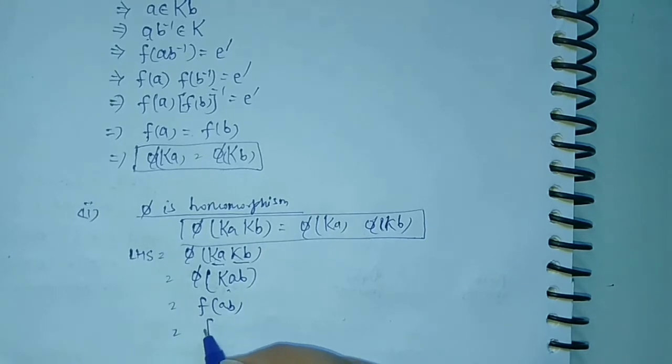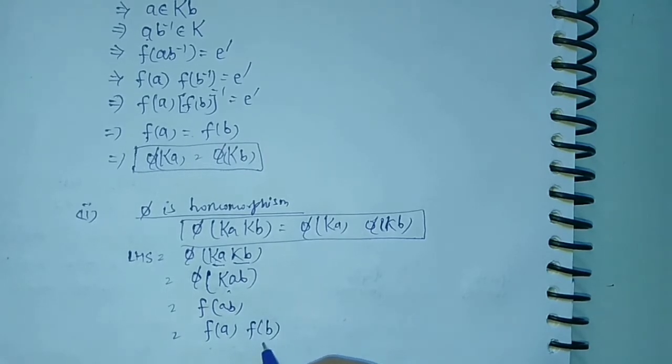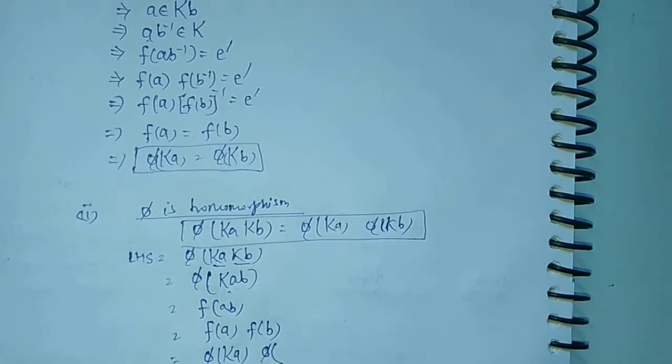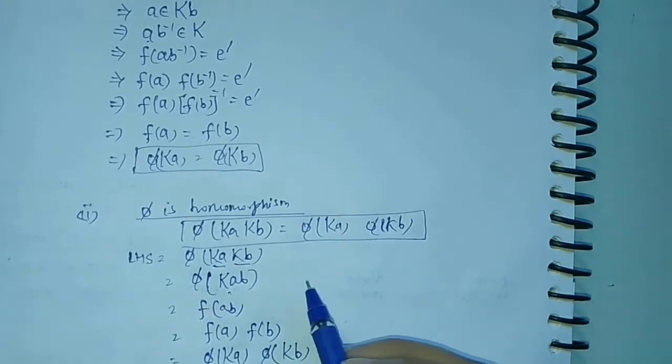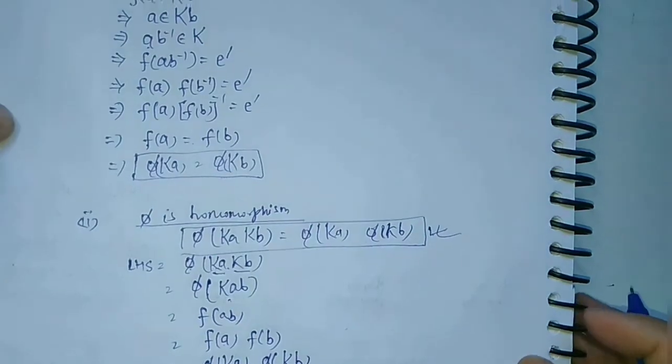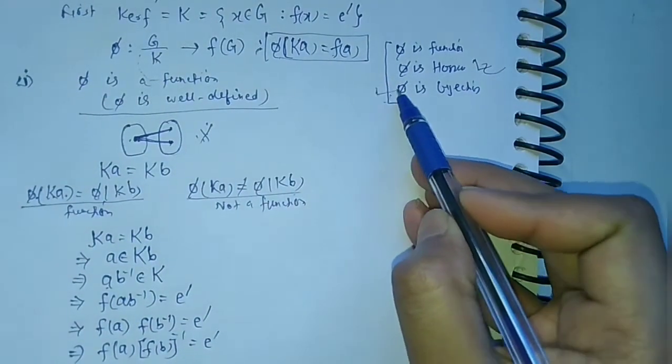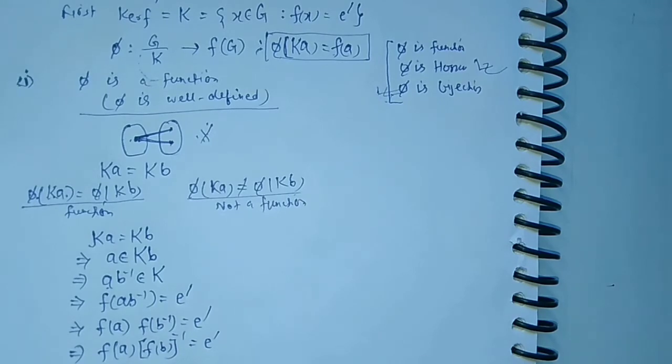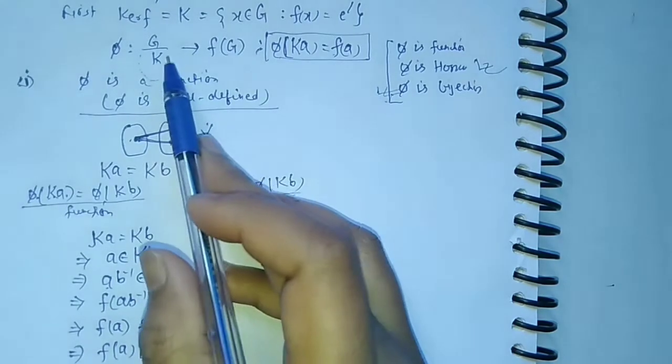And f is a homomorphism, so f(ab) will be equal to f(a) into f(b), from the definition of homomorphism. And f(a) is nothing but phi of Ka, and f(b) is phi of Kb. So we have proved that phi of Ka Kb is equal to phi Ka into phi Kb. So we have proved that phi is a homomorphism, and now in the last we have to prove that phi is a bijective map. Then we can say that phi is an isomorphism from this group to this group.